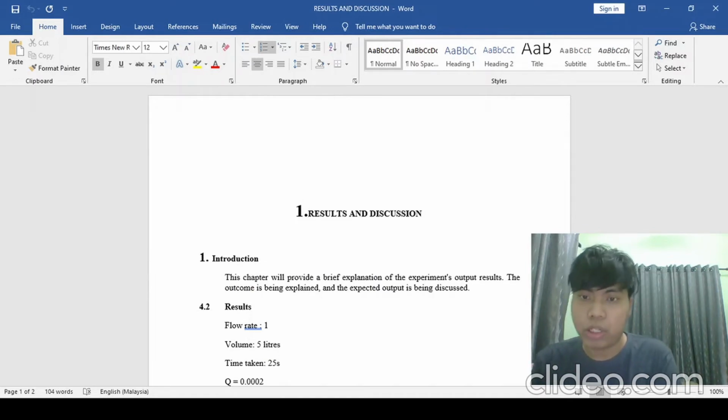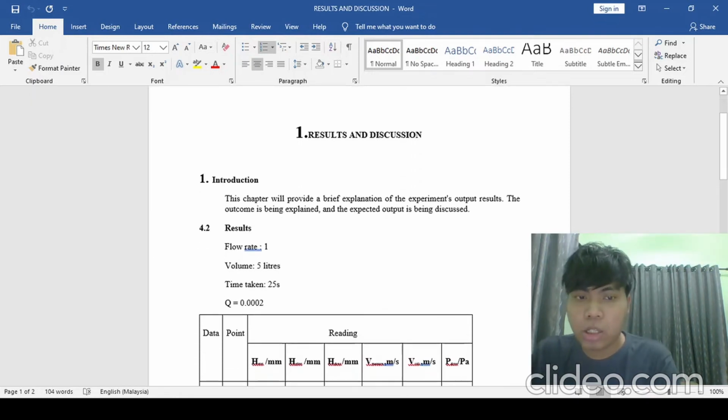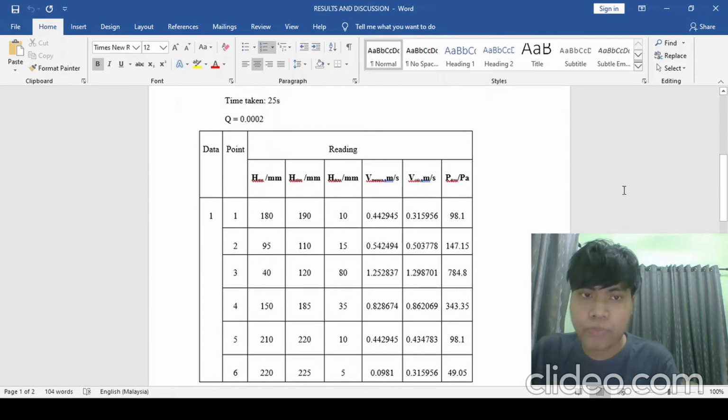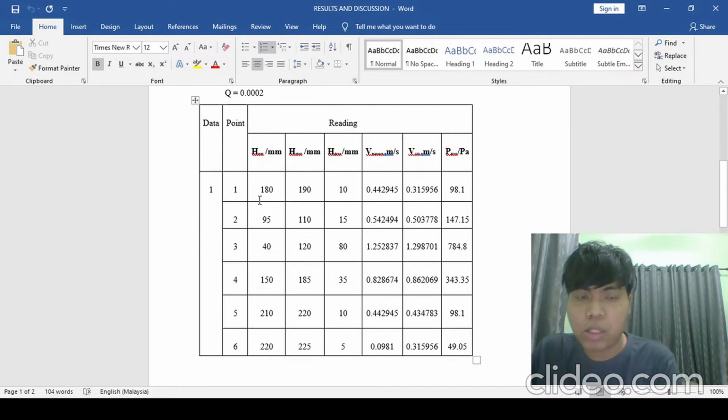So today I'm going to present our results of the experiment. As we can see here, this is the data that I got after I calculated. For the first point, I got the measurement of volumes: 0.442945 and then 0.315956, and the pressure is 98.1.